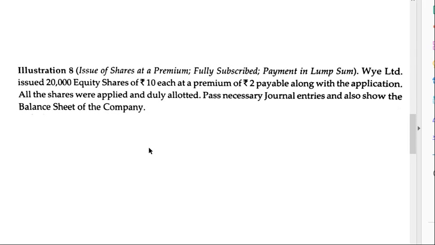Now see, the question doesn't state that you have asked for money in installments. That means you are calling the whole money with the application, and it is clearly written that the premium of rupees 2 is also being called at the time of application. So how much money are you getting at the time of application? 10 rupees face value and 2 rupees premium. In all you are getting 12 rupees.